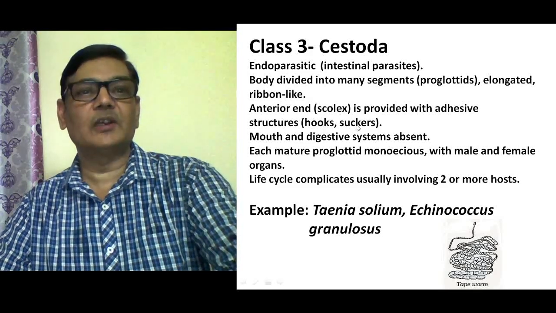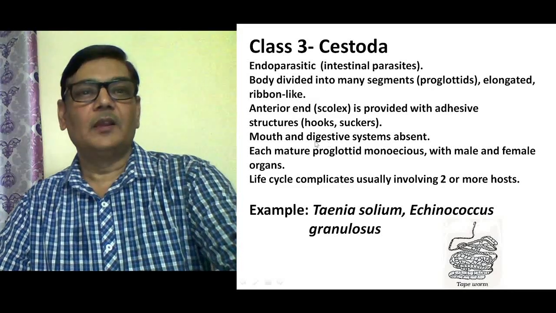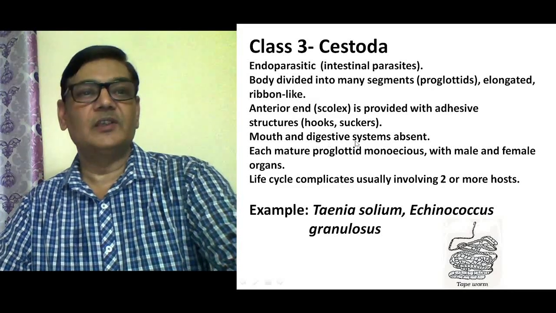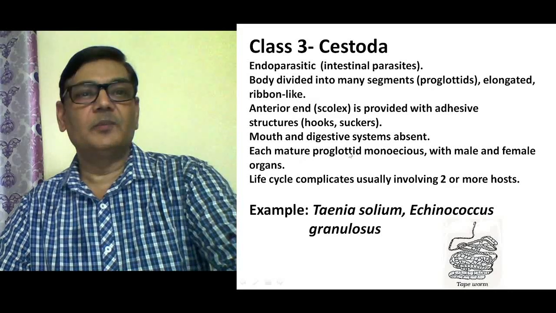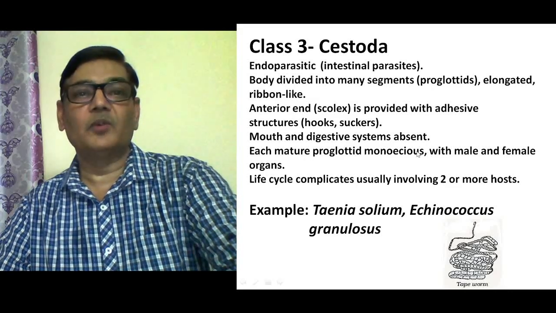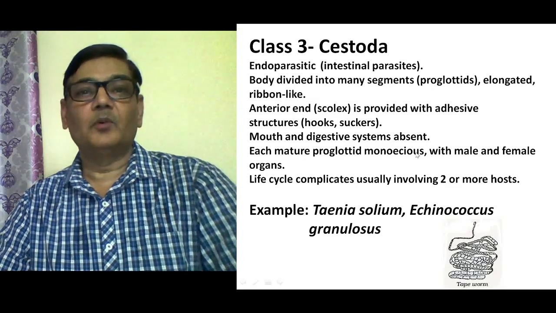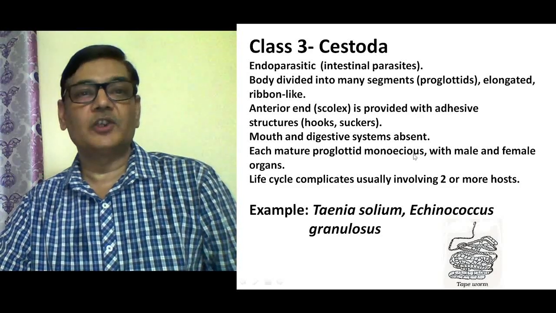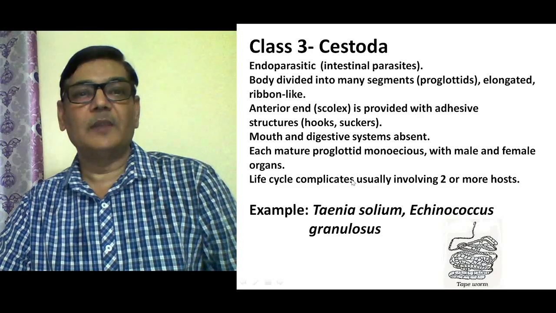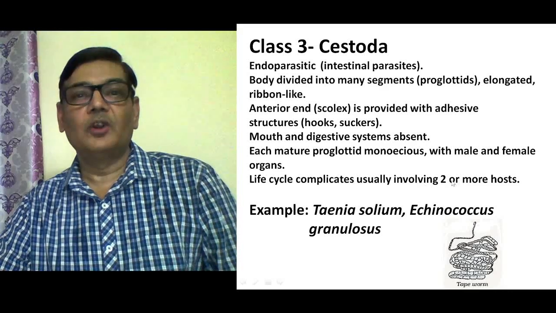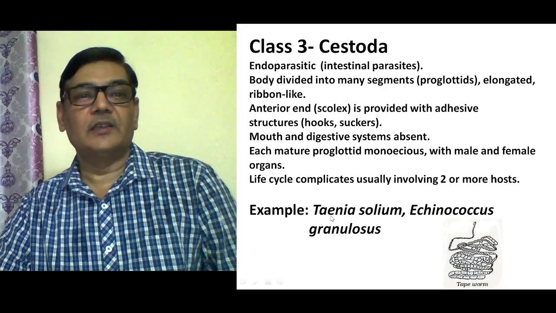The hooks and suckers are present in them. Digestive system is absent in these animals, and each mature proglottid will be monoecious. Both male and female reproductive structures will be present in them, and the life cycle may have one or two hosts. And the examples are Taenia solium, Echinococcus granulosus.